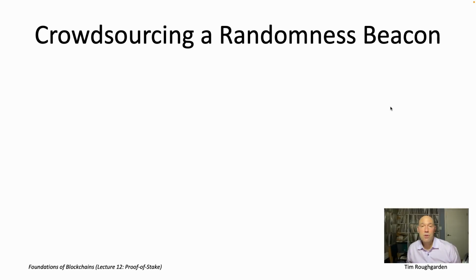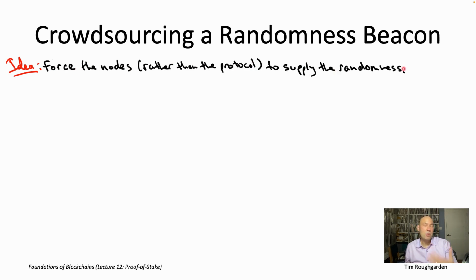And at a very high level, the plan is going to be to shift the burden of generating randomness from the protocol, which is how we've been treating it thus far, to the nodes themselves. So we are going to now be thinking about crowdsourcing randomness from the nodes running the protocol. If you think about it, this is what actually happens in a proof of work protocol like Nakamoto consensus. I mean, the nodes there, through trying to solve those hard crypto puzzles just under the random oracle assumption, that external mining process has the effect of the nodes supplying the randomness to the protocol. So we'd like some analog of that here in a proof of stake context.